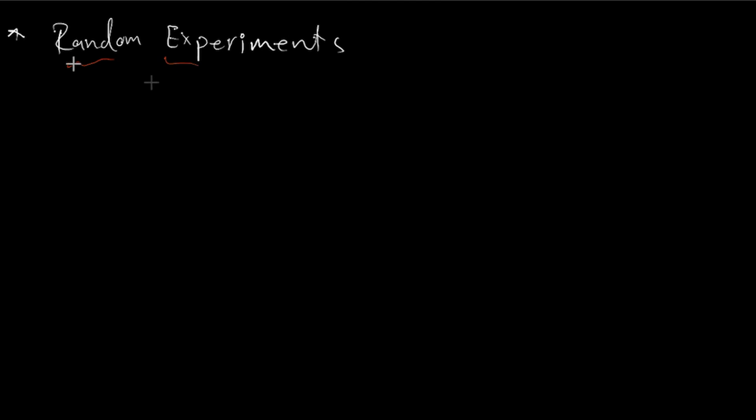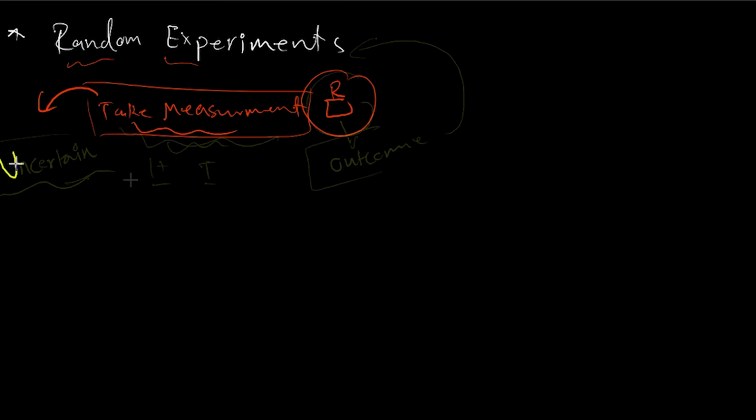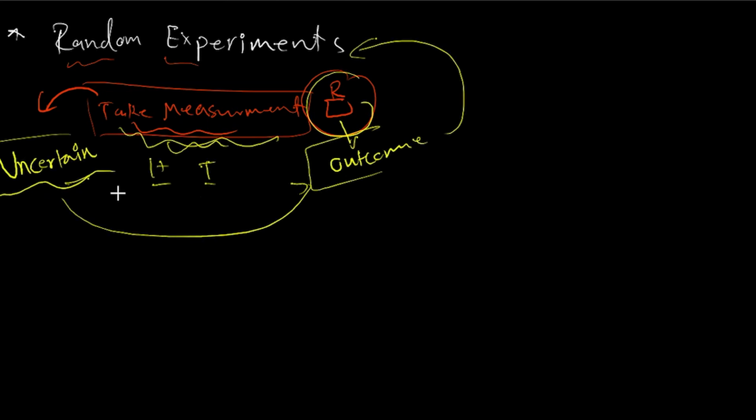What does that mean actually? A random experiment is a kind of process by which we observe something uncertain. The experiment itself is taking the measurement. So when you do your measurement, then you will get the result. But the point is, what happens before taking the measurement? We were in the kind of world of uncertainty. The transformation from this uncertainty to a specific outcome from this experiment, this particular space between them, we call the sample space. The sample space usually is related to the type of variable that we are dealing with.